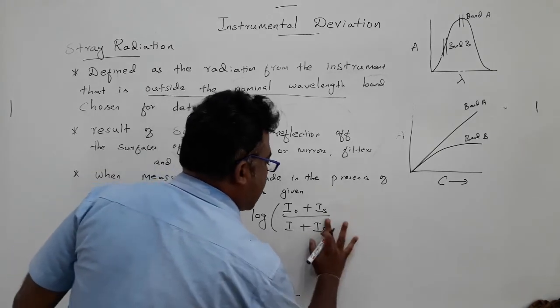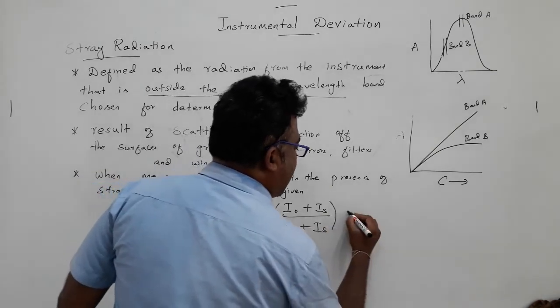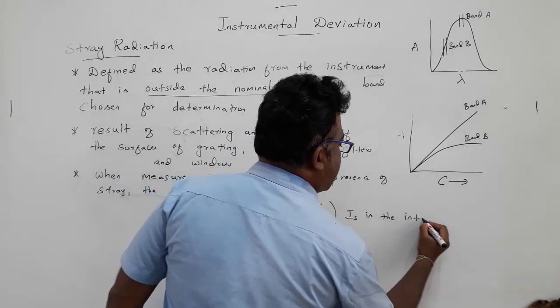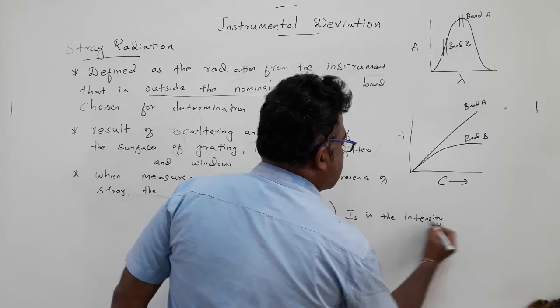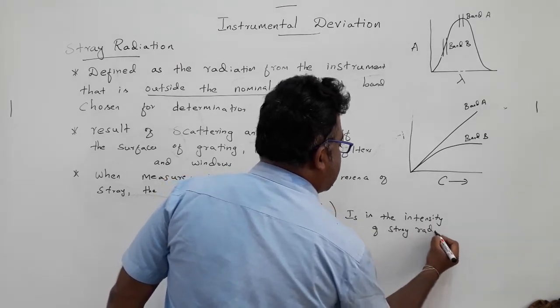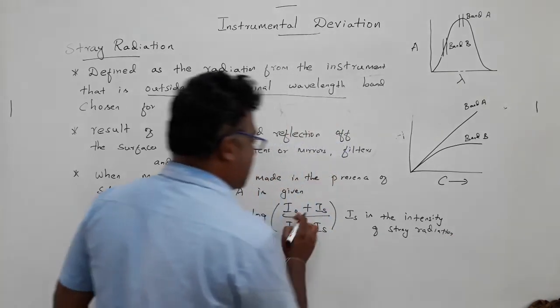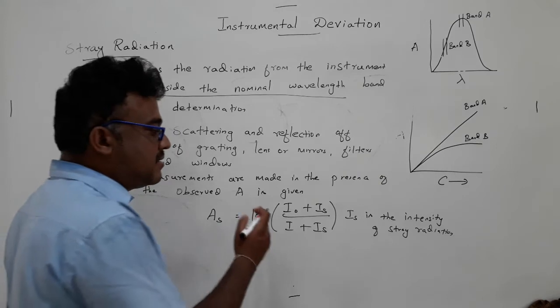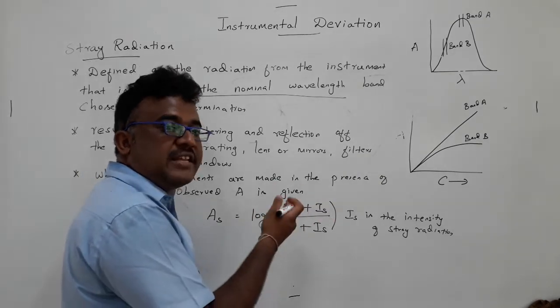I_S is the intensity of stray radiation. I0 is the intensity of irradiation, how much intensity we are using.